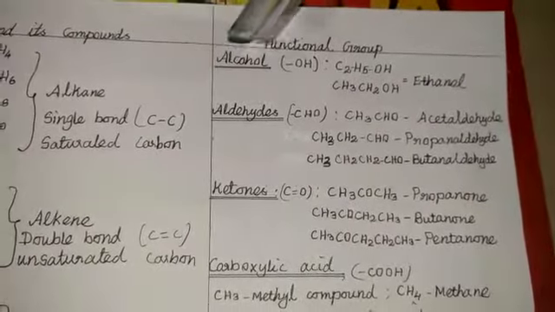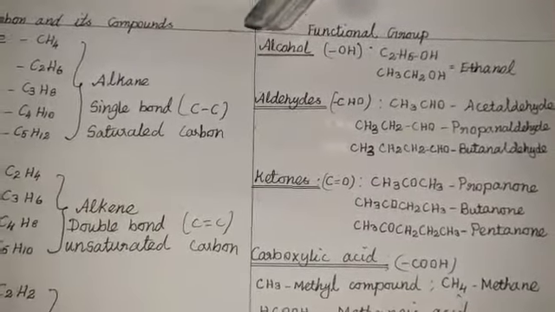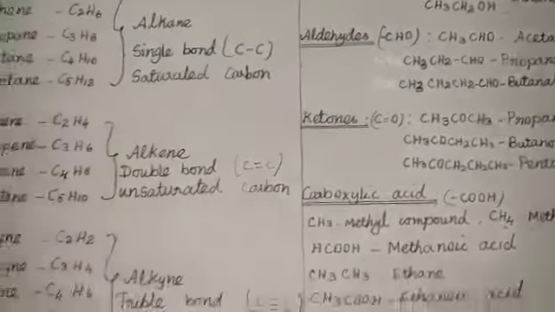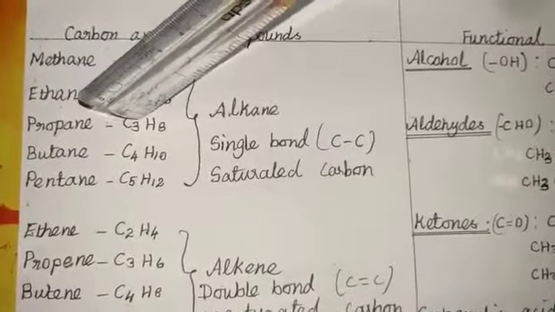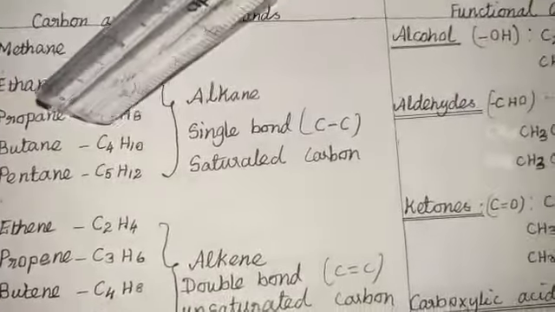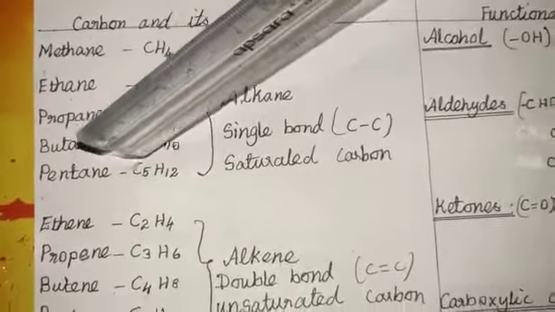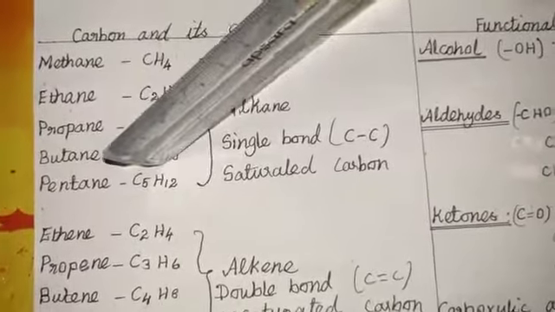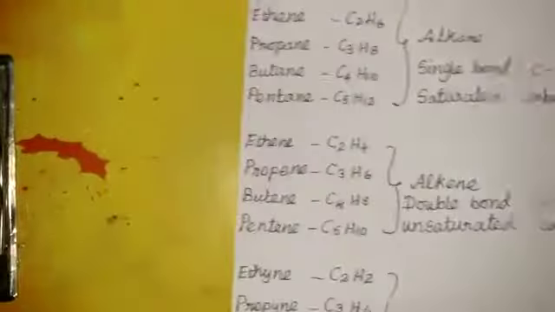Okay, the naming of a hydrocarbon compound depends only on how many carbon atoms are present in the hydrocarbon compound. 1 carbon atom present here, that is called methane. 2 carbon atoms, ethane. 3 carbon atoms, propane. 4 carbon atoms, butane. 5 carbon atoms are present in the particular compound, that is called benzene. The next one, listen.